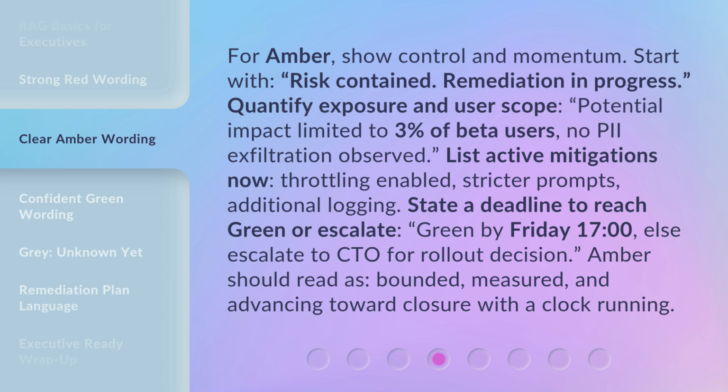Throttling enabled, stricter prompts, additional logging. State a deadline to reach green or escalate. Green by Friday, 1700, else escalate to CTO for rollout decision. Amber should read as bounded, measured, and advancing toward closure with the clock running.